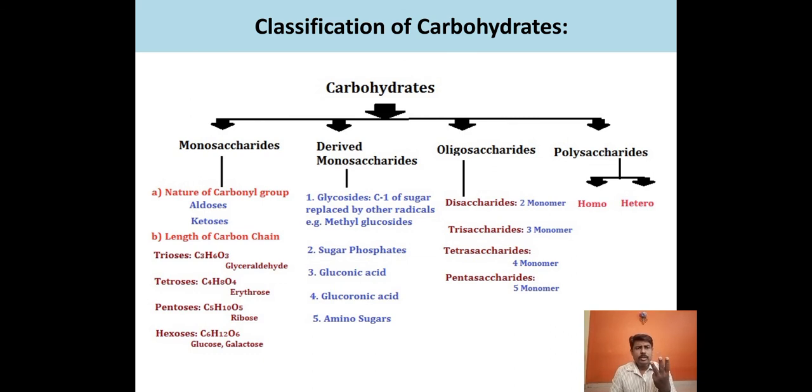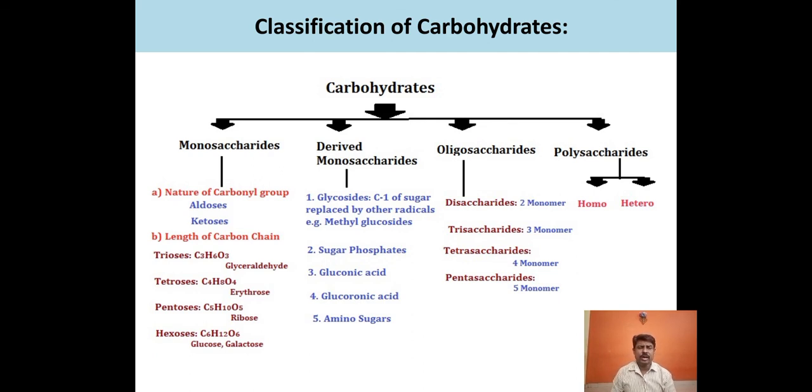If the oligosaccharide consists of 3 monomers, then they are called trisaccharides. The examples are raffinose and melezitose. If it consists of four monomers, then they are called tetrasaccharides. The examples are stachyose and others, and if it consists of 5 monomers, then they are called pentasaccharides. The example is verbascose. So these are the oligosaccharides.